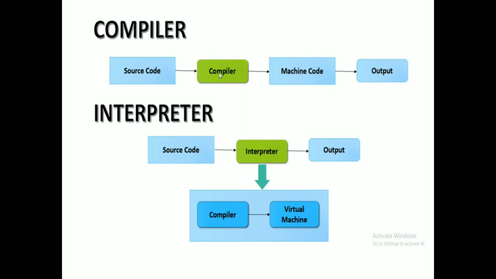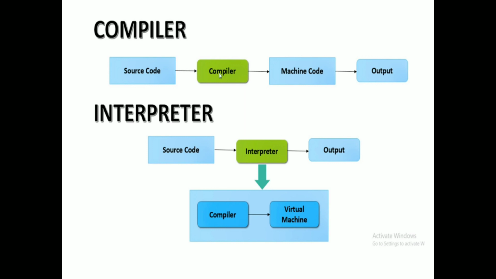After it is given to the compiler, it will be converted to machine level code. Machine level code is nothing but the 0 and 1 format. Next, after executing the machine level code, the output for the program will be generated.